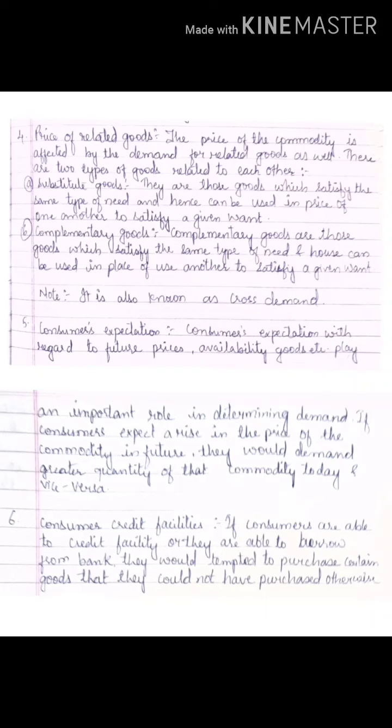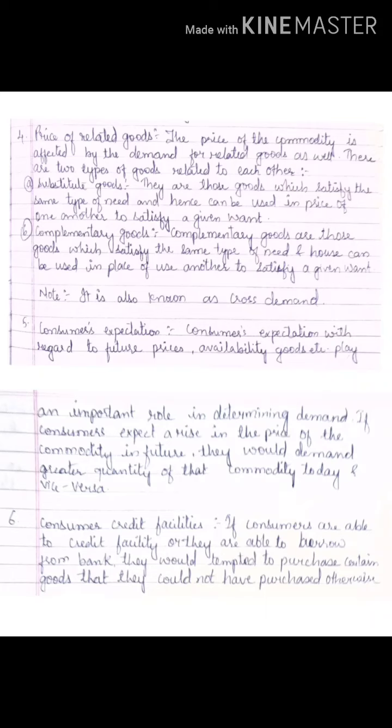So refill is the complement of pen. That means it comes together. So equally the demand for refill will also decrease, like car and petrol. Fine. So if the price of petrol increases, what will happen? Even to a certain extent, the demand for cars will also decrease. Okay. So that is the price of related goods, which we have understood through two types of goods. Now you have to understand that complementary goods are also known as cross demand. Okay. So this is a note which you have to understand.